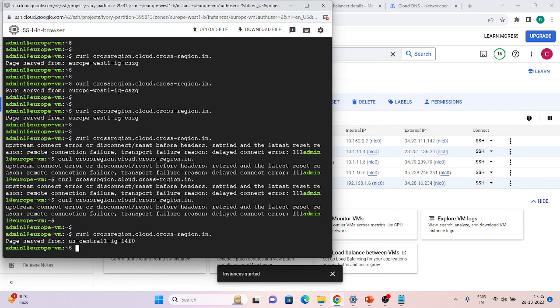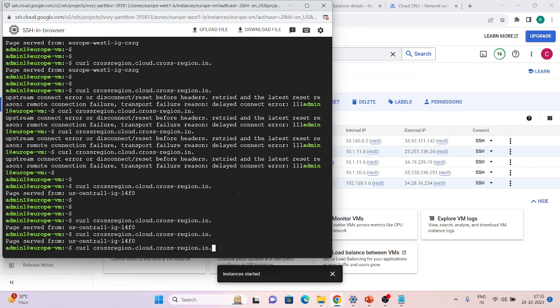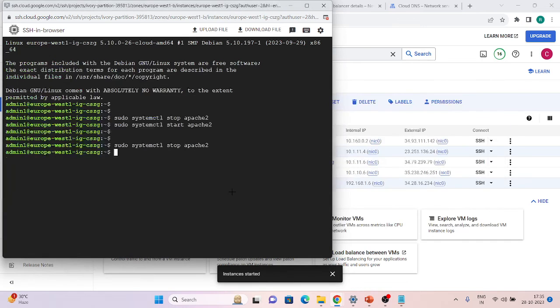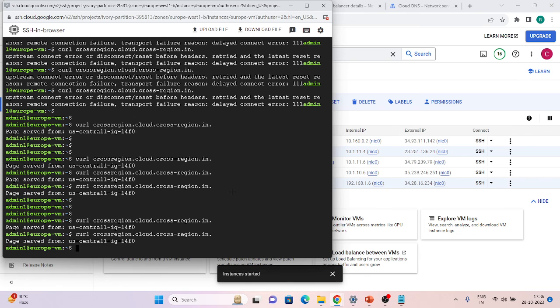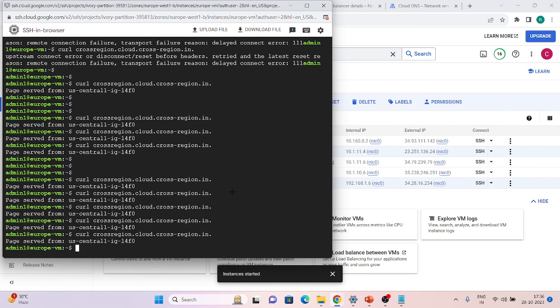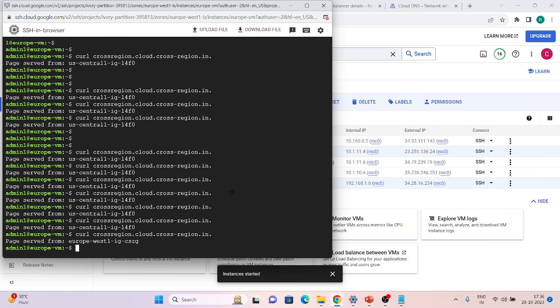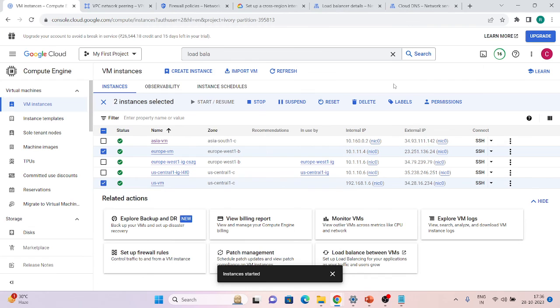But you can see now the traffic has failed over once my load balancer came to know that my backends are unhealthy. So now I'm getting a response from US Central 1. As soon as I start my Apache again, it will start giving a response again from Europe, as soon as the load balancer comes to know that my backend is up. So you can see now we are getting traffic from Europe only. So this is this cross region load balancer.